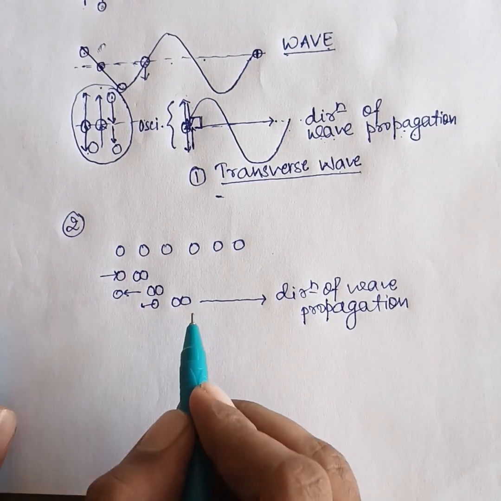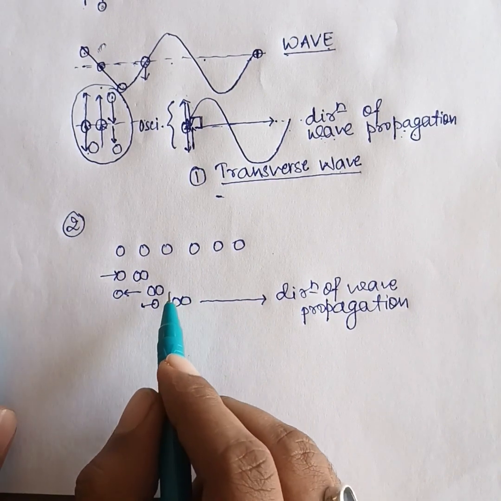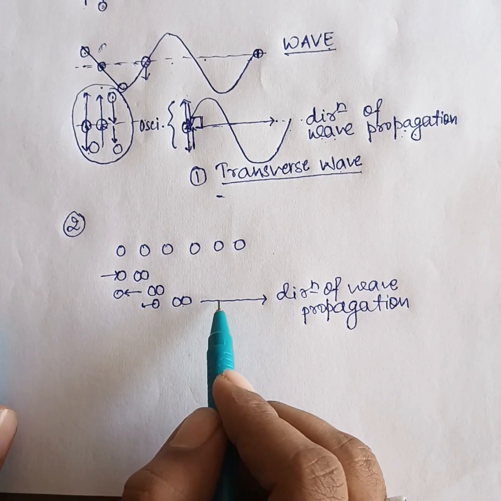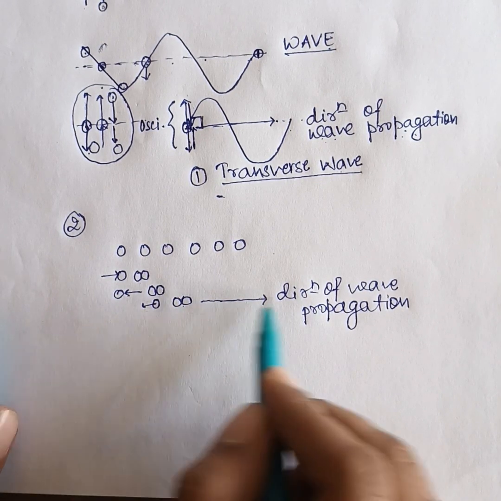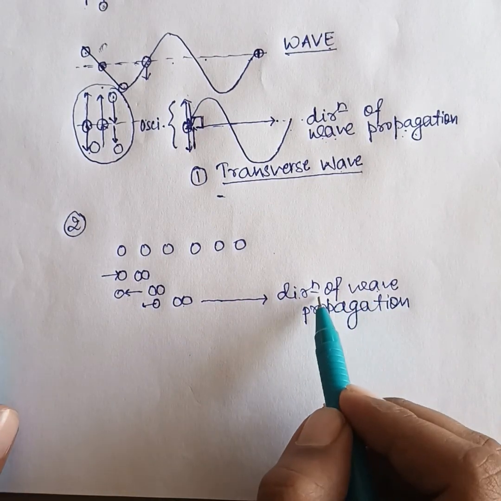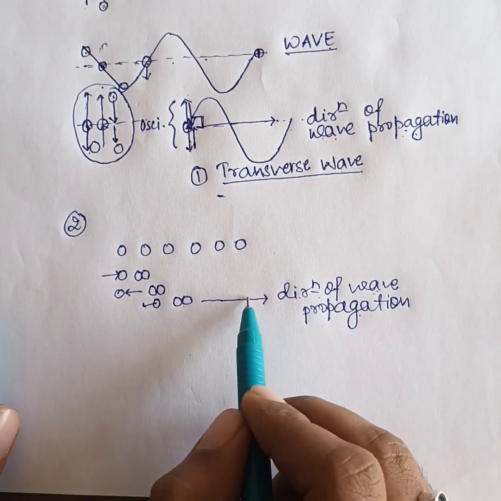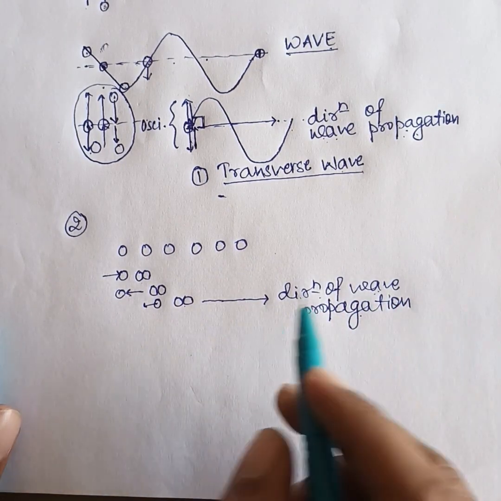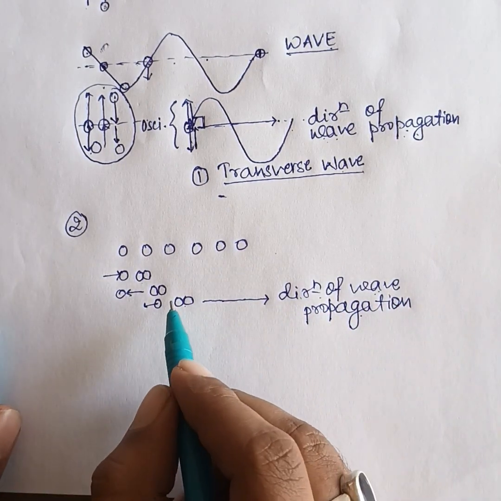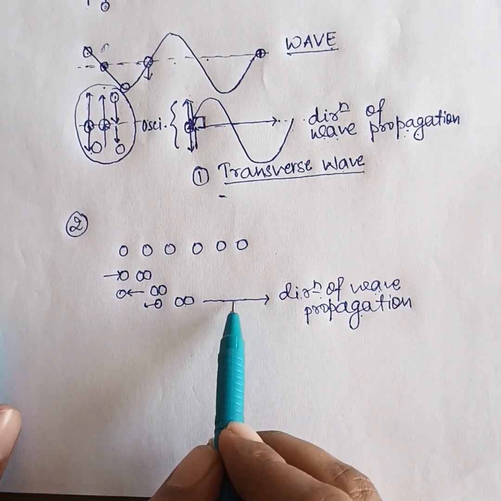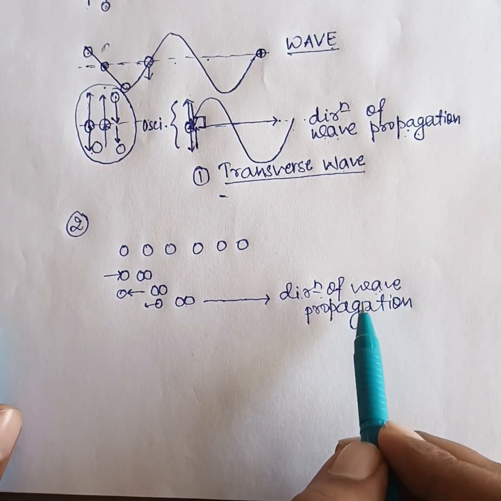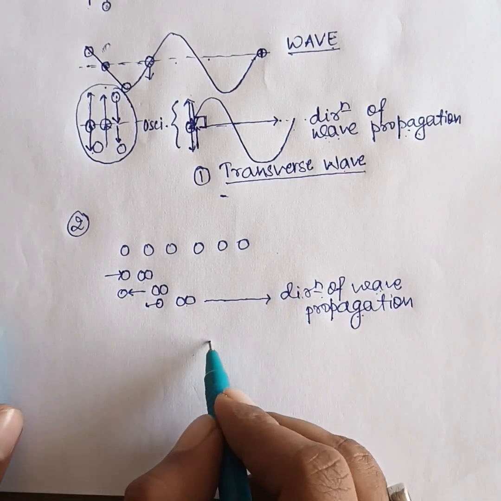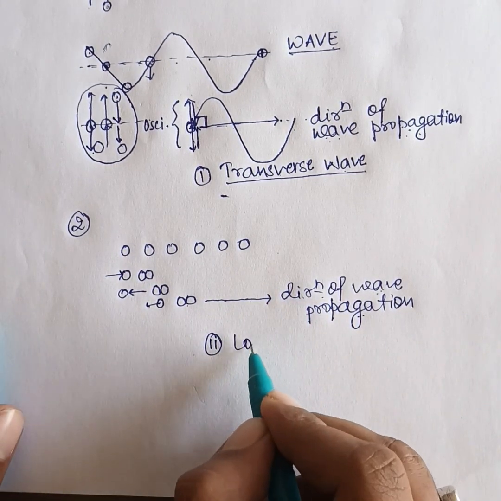Therefore, in this case, the oscillation of the particle is along the same path, and also the propagation of the wave is along the same path. So here, if the oscillation and the direction of propagation of the wave are along the same path, then we consider this type of wave to be a longitudinal wave.